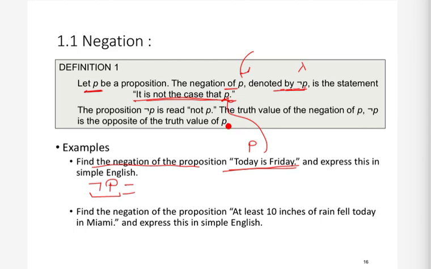This next example says that at least 10 inches of rain fell today in Miami. So what will be the negation of this proposition? The negation will be: it is not the case that at least 10 inches of rain fell today in Miami. So basically this will be that less than 10 inches of rain fell today in Miami. So you can see we have given this solution.